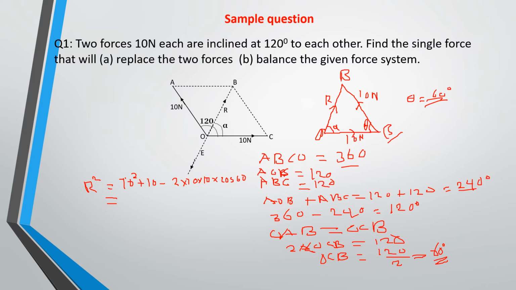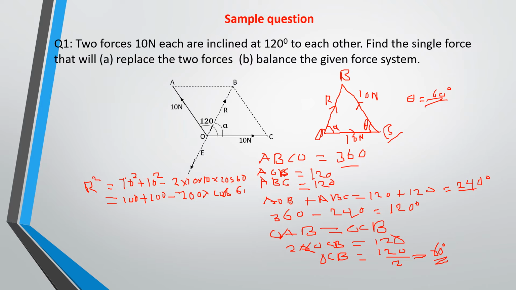10 squared, so this will now give us 100 plus 100 minus 2 times 100, that is 200 times cos 60. Now cos 60 is equal to 0.5.